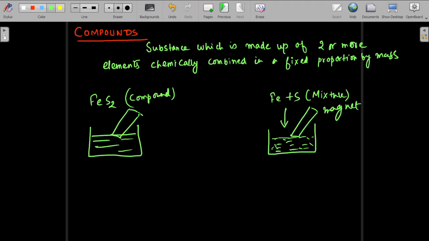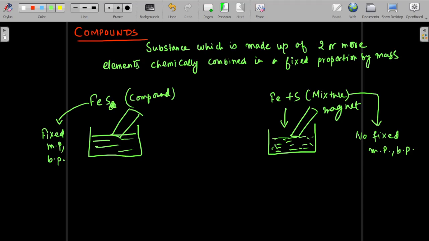Other than that, this is a compound, so it will have a fixed melting point and boiling point. These things will be fixed. You can't really change them for a compound because it's a pure substance. A mixture doesn't have a fixed MP or BP. Okay, you have to remember all these things. This is iron sulfide, FeS. I have written iron pyrites.